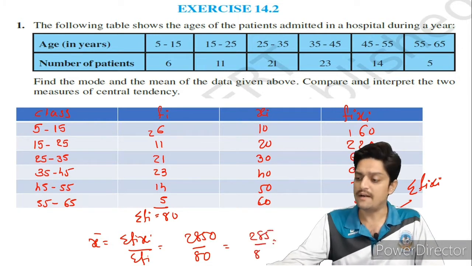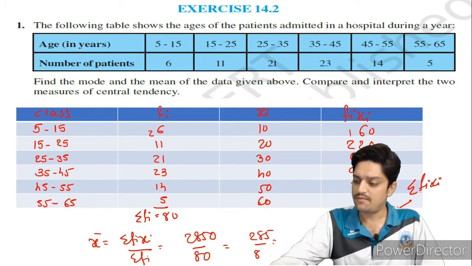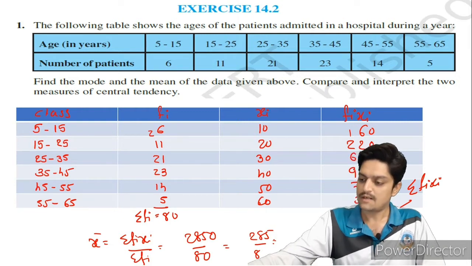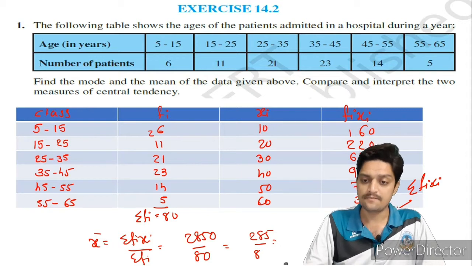Okay, then if you divide 285 upon 8, you will get 35.62.